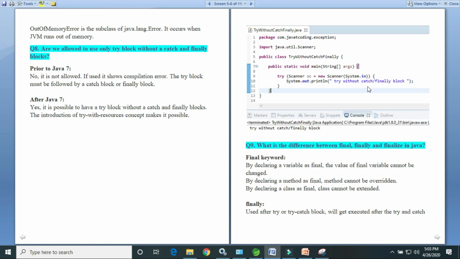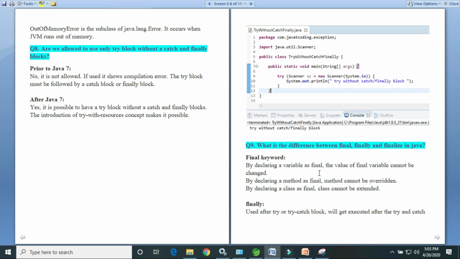Next question is, what is the difference between final, finally and finalize in Java? This is an important question for interviews. What is the use of the final keyword? If we declare a variable as final, that means the value of the final variable cannot be changed.